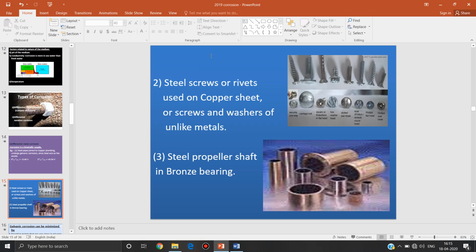Another example: steel screws or rivets used on copper sheets. Same here, steel screws will undergo corrosion and the copper sheet will be unaffected. Then, a steel propeller shaft in a bronze bearing. Again bronze contains copper, so steel will undergo corrosion.